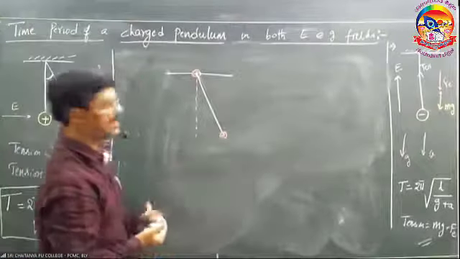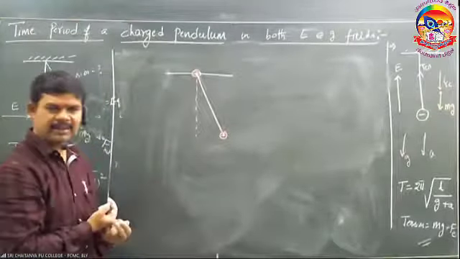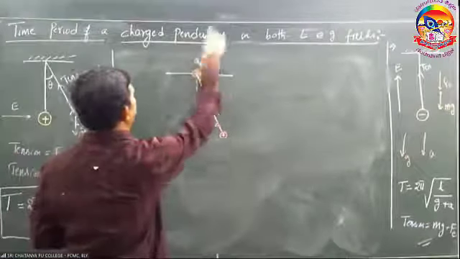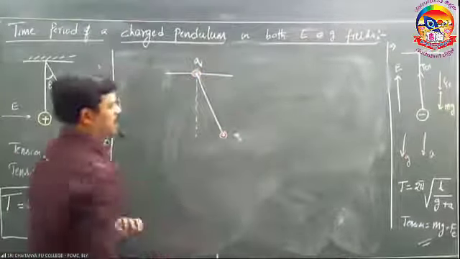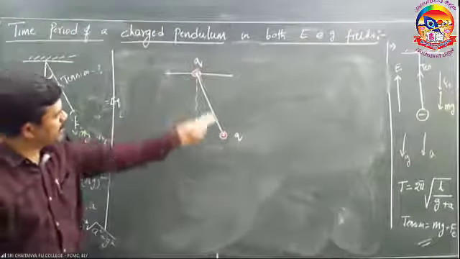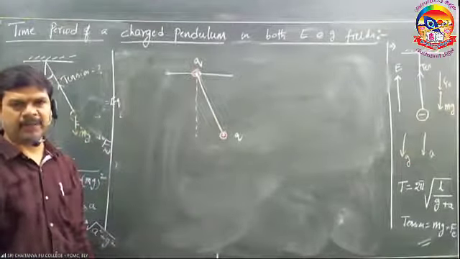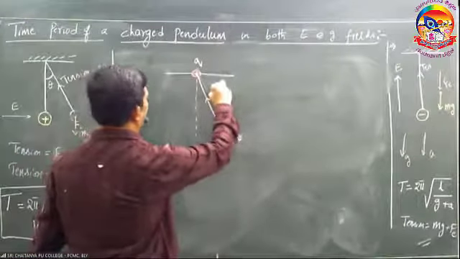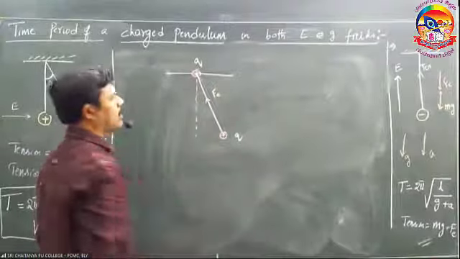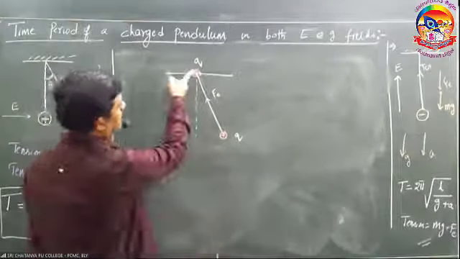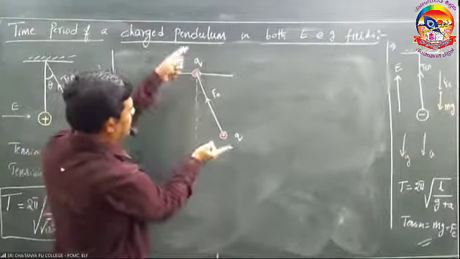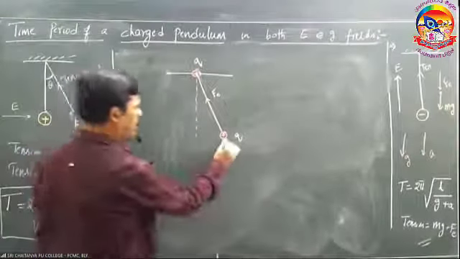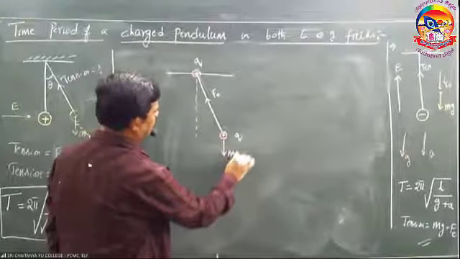What is the time period? This is the question asked. See the situation. Here is charge Q. This bob charge is also Q. Both are positive. Here, Fe: because these two are positive, there is a repulsive force acting in this direction. mg acts in this direction.